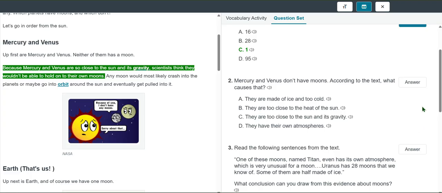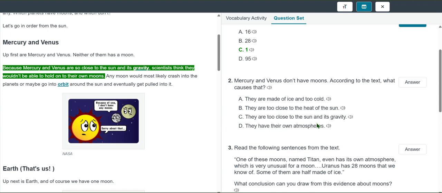Always have to use green. So they are made of ice and too cold? No, it doesn't say that. They are too close to the heat of the sun. It does say that. Let's keep reading. They are too close to the sun and its gravity.